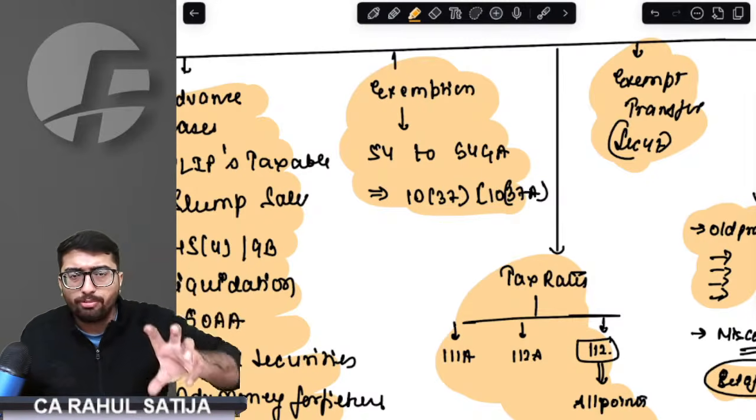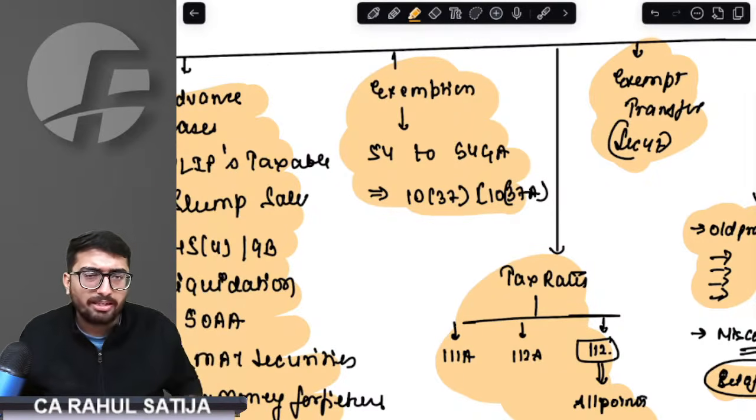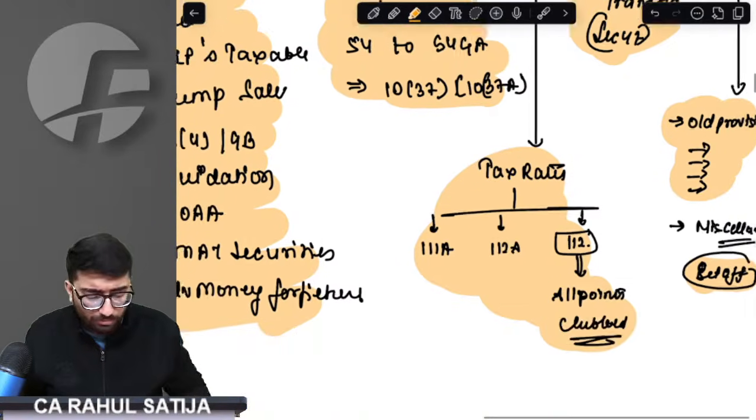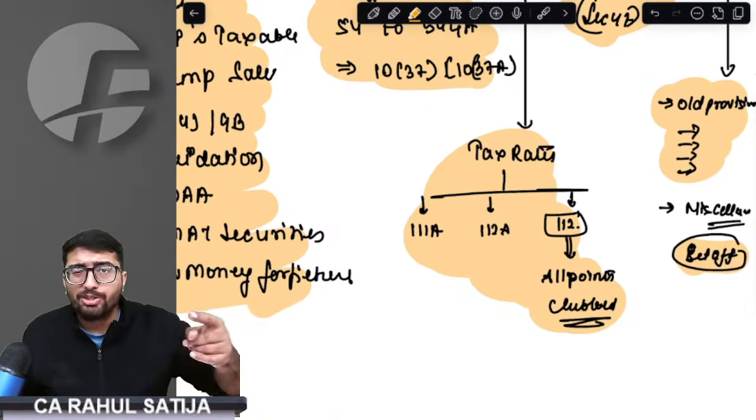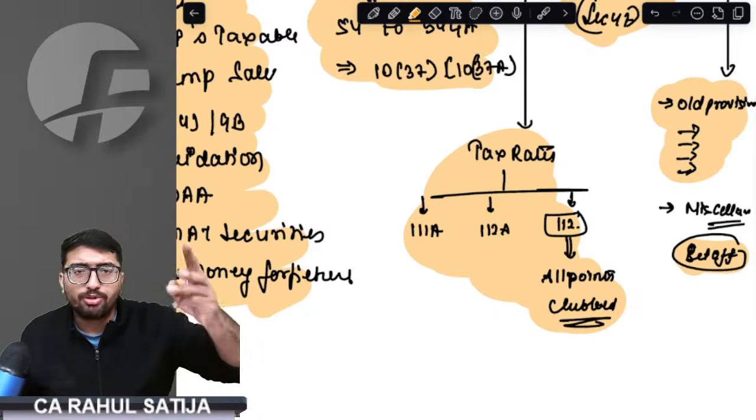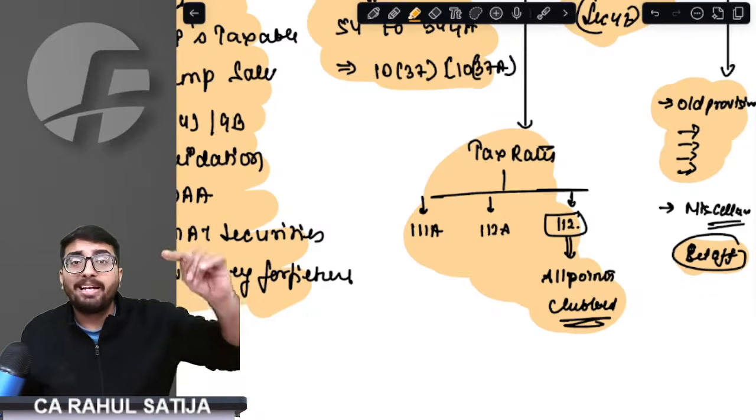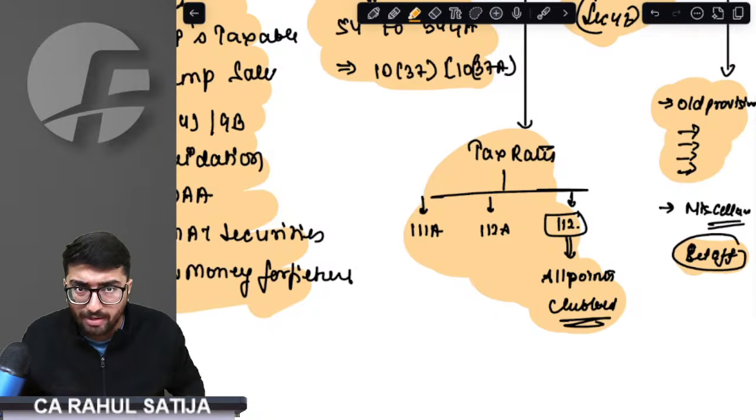54gga, shifting from rural to urban, urban to rural, shifting from urban to SEZ. Then 1037A, which was about Amravati, and 1037 urban agriculture and compulsory acquisition. Then we came on to section 112A, which talks about listed equity shares, equity oriented mutual funds, and zero coupon bonds. Listed equity shares, equity oriented mutual funds, and business trust. If capital gain happens on these, then it is taxed at 12.5% over 1.25 lakh.